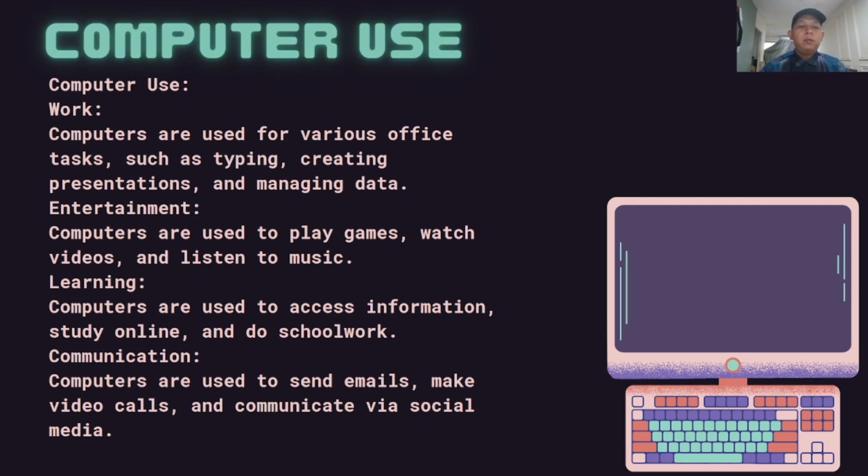Learning. Computers are used to access information, study online, and do schoolwork. Communication. Computers are used to send emails, make video calls, and communicate via social media.